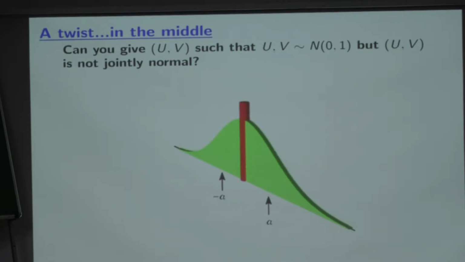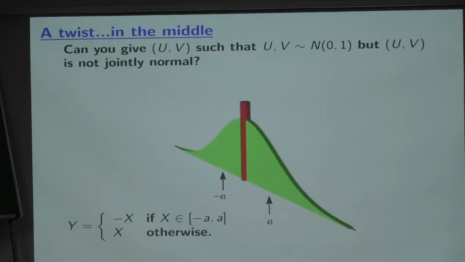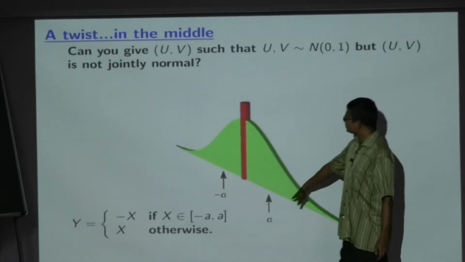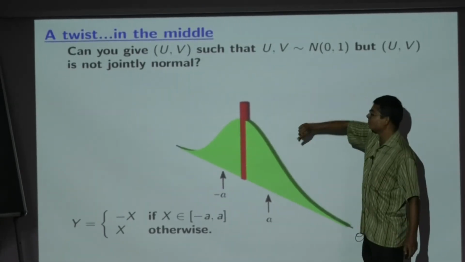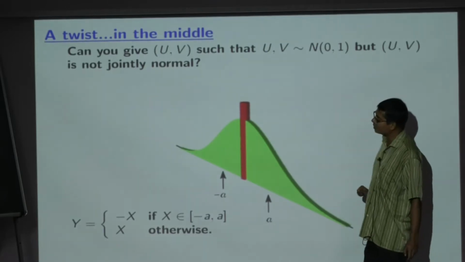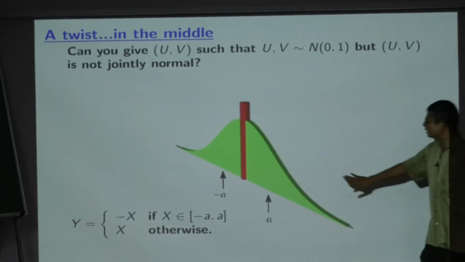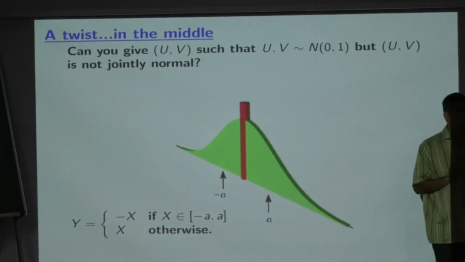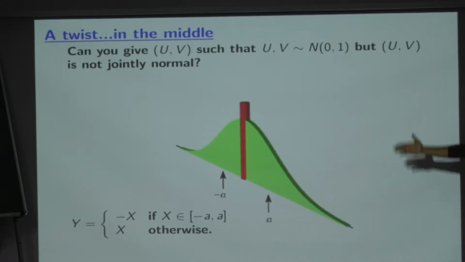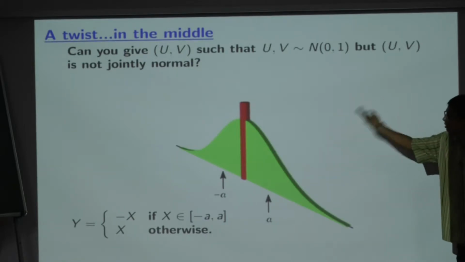This operation that I did is nothing but this particular function. If I call this x, if x lies between minus a and plus a, then I gave it a flip, which means I converted x to minus x, and otherwise I left it untouched. From this, you can immediately see that y must again have a normal 0, 1 distribution, because I have restored this particular shape.